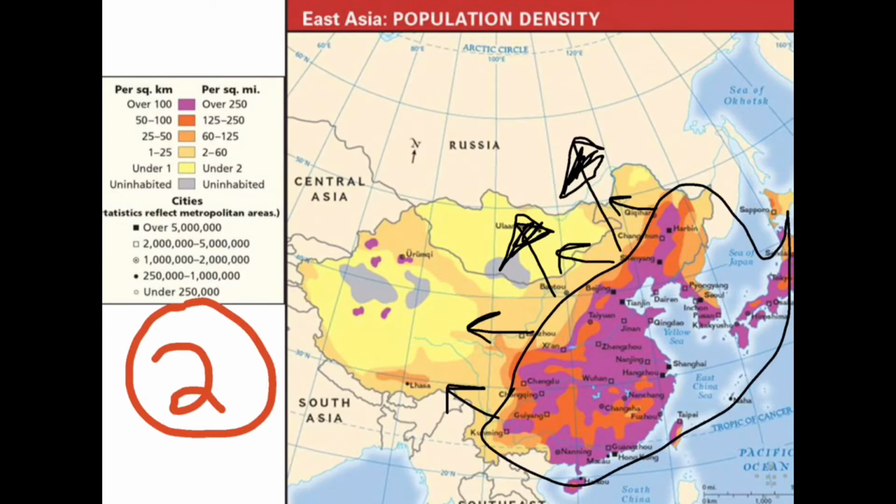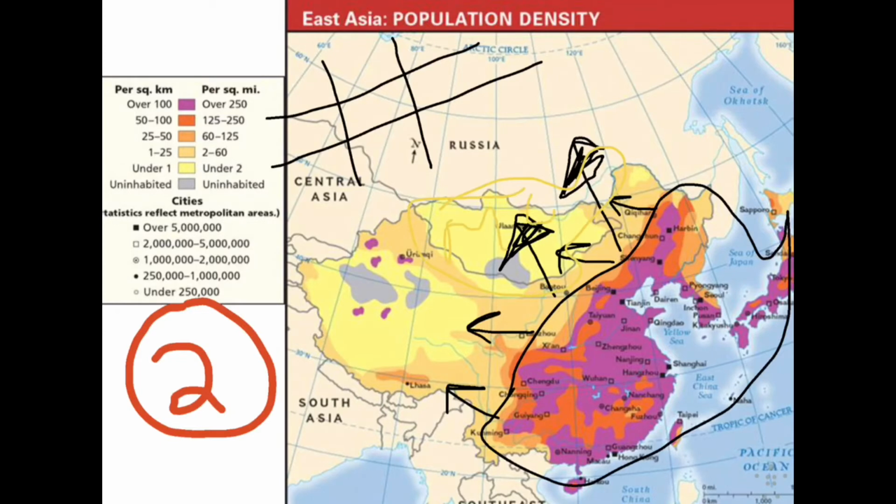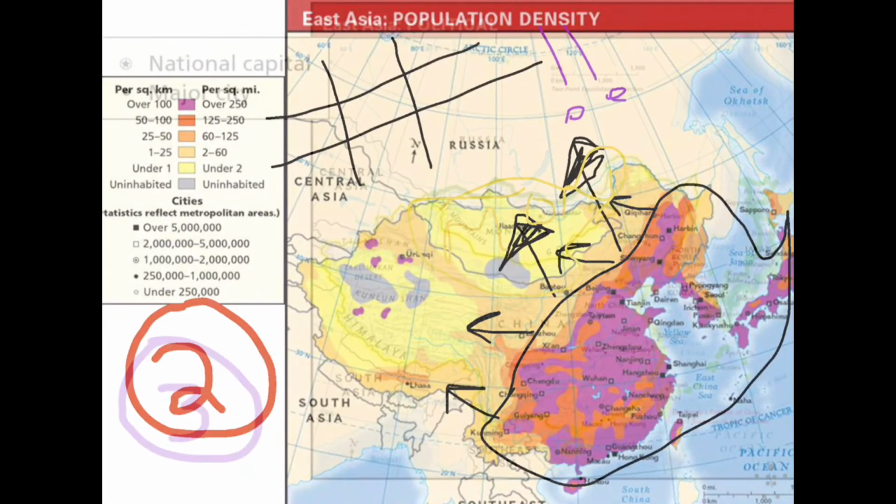And then C, describe the population numbers in East Asia. They are extremely populated. As a region, this is the most populated region. Even though you have the world's most sparsely populated country in Mongolia, this region itself is still one of the most populated regions in the world.